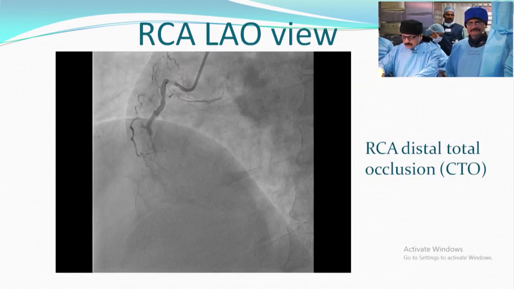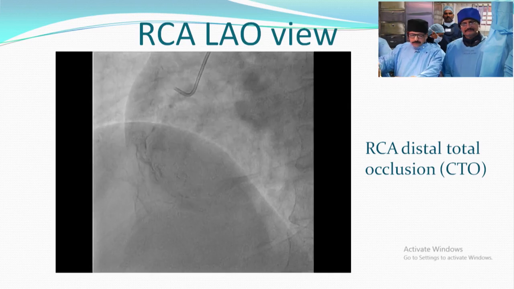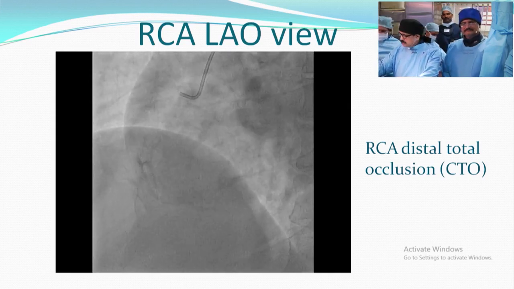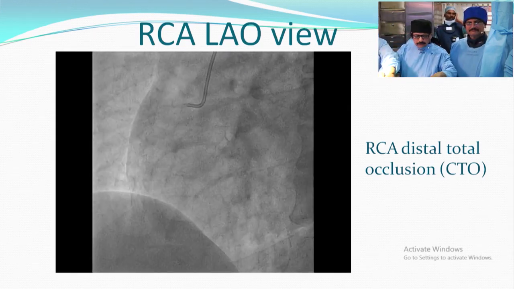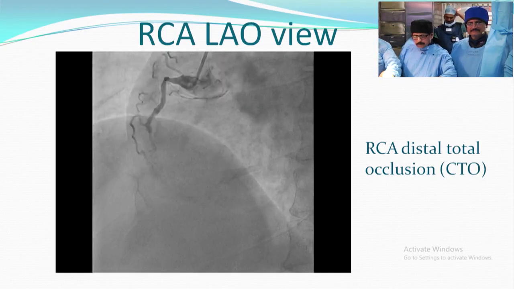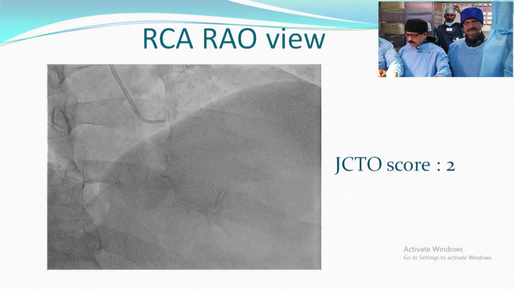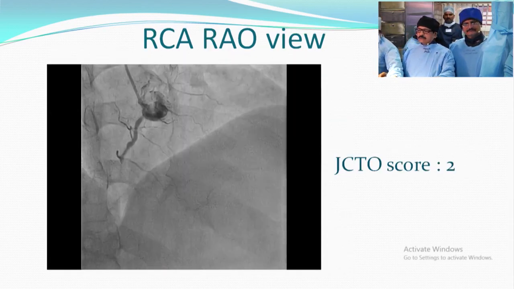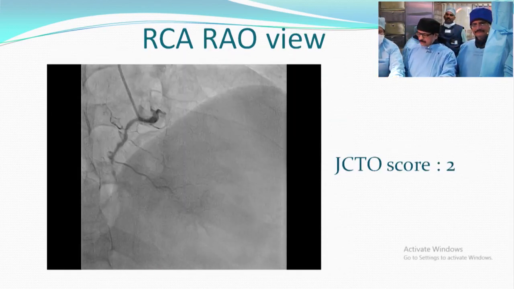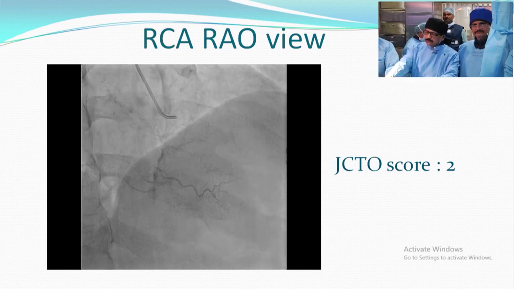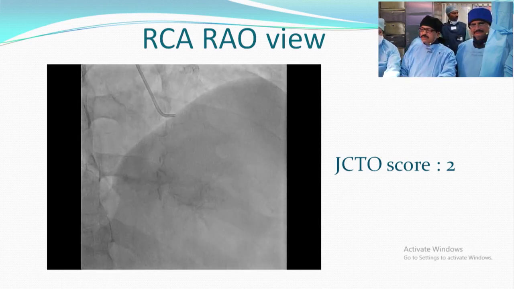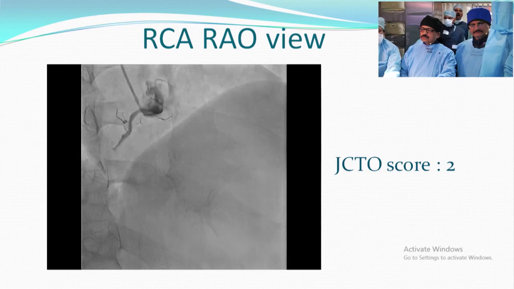LAO view shows RCA distal total occlusion with a tapered tip. RCA is a dominant vessel, and it's a total occlusion, confirmed in the RAO view also, with a JCTO score of 2. Thank you. I will hand over to my senior colleague, Dr. V. Suryaprakasa Rao.